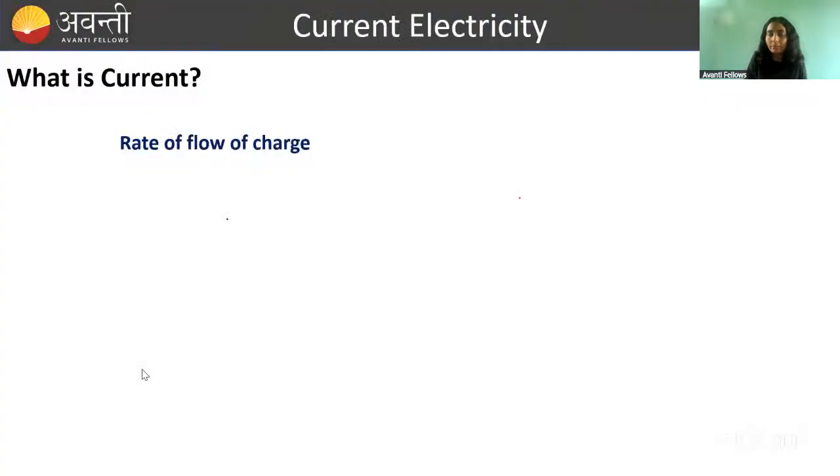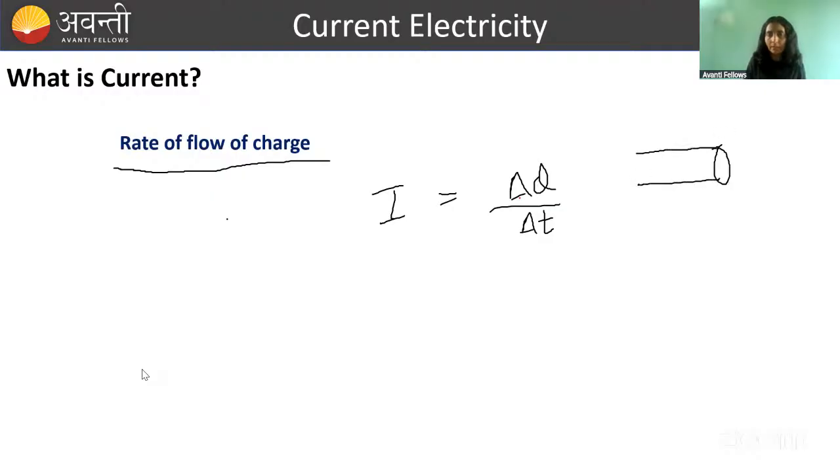So what is current? Basically, current is the rate of flow of charge. So through any cross section, if a net amount of charge is flowing in a certain interval of time, then we will say that current is flowing. Current we indicate generally by the letter I, capital I, and this current here we can write simply equal to the rate of flow of charge. Okay, so let's say there is this conductor, and when current flows, the basic definition, if you see, is this: rate of flow of charge.